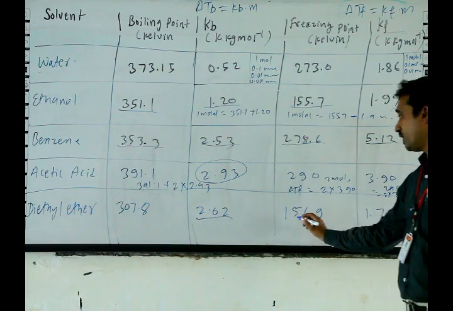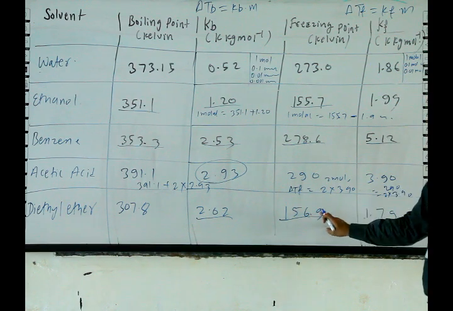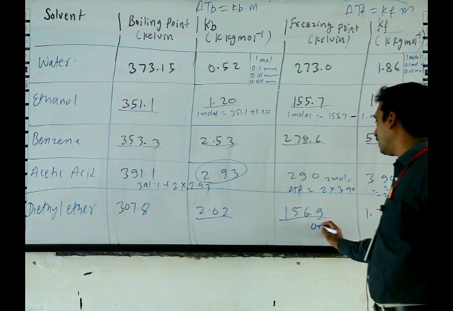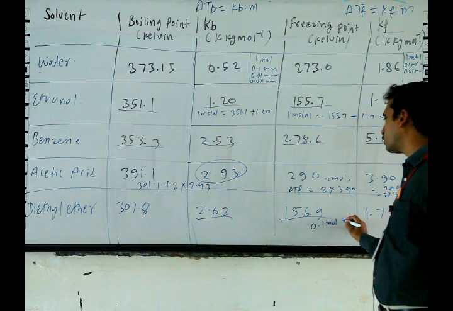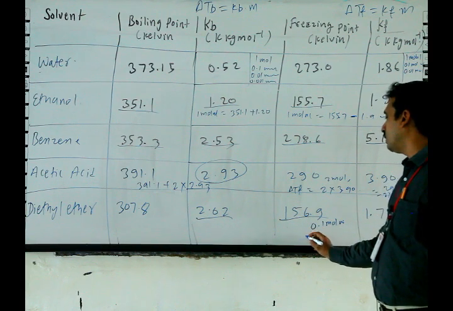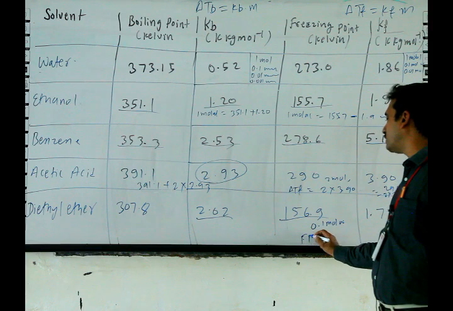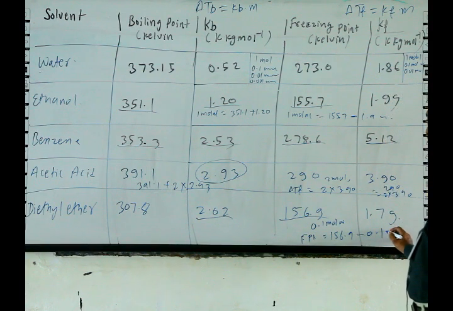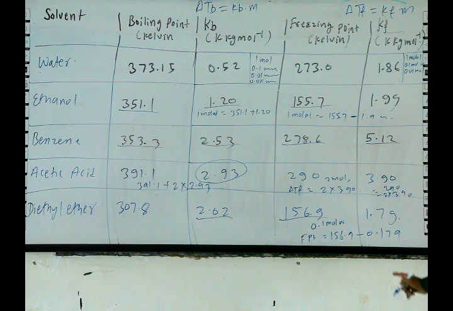Here freezing point is 156.9 and Kf value is 1.79. By making a 0.1 molal solution, the freezing point will be 156.9 minus 0.179. Here for 0.1 the decimal will be shifted towards the left.